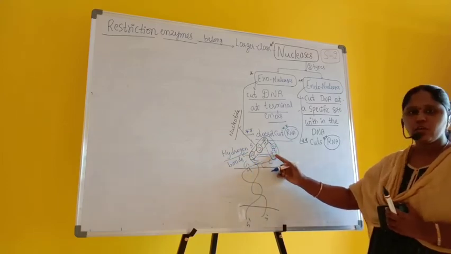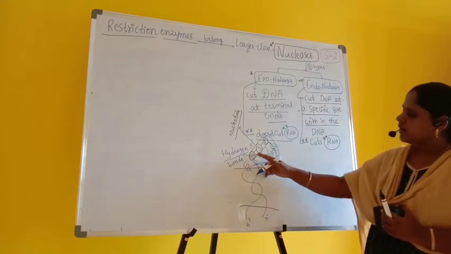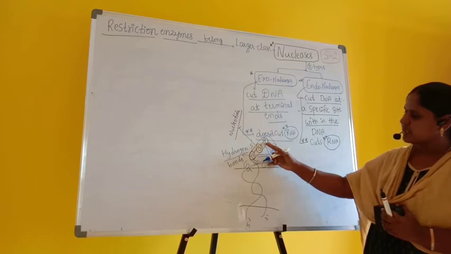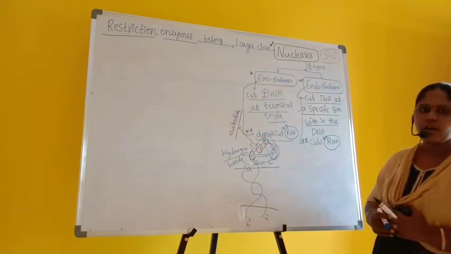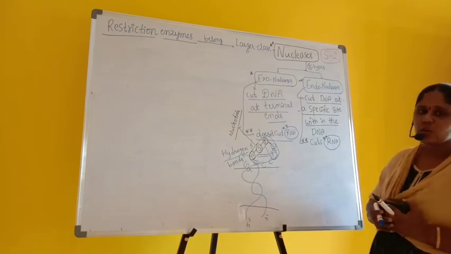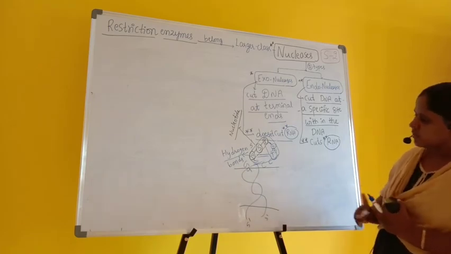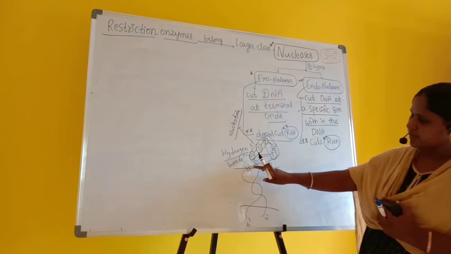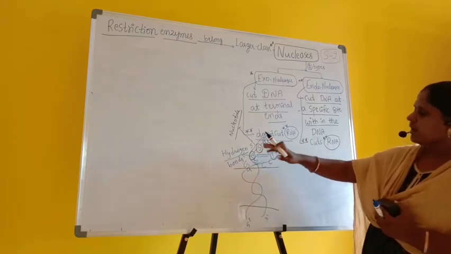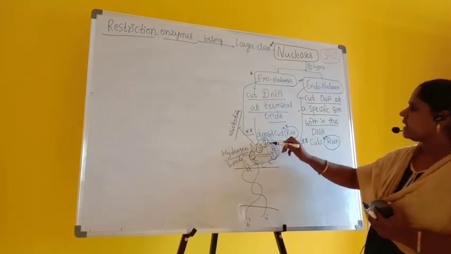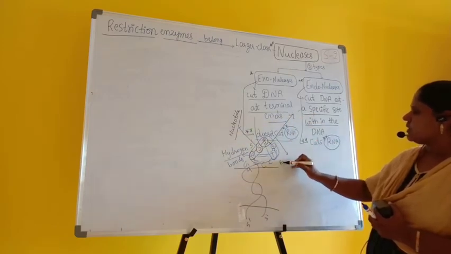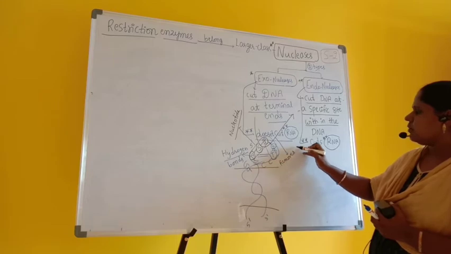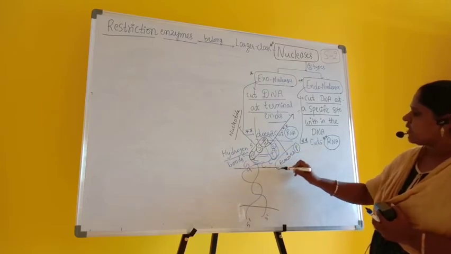One nucleotide ends with phosphorus, and the same phosphorus is connected to the other nucleotide. So where exactly is the exonuclease breaking? If the exonuclease is breaking at the backside, or in the last terminal part, it cuts exactly at the phosphorus. So it removes P. P means what? Phosphorus.